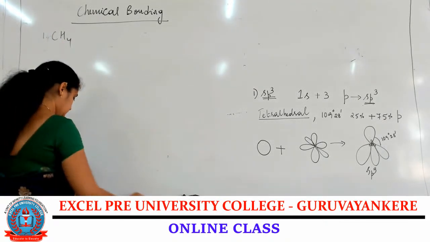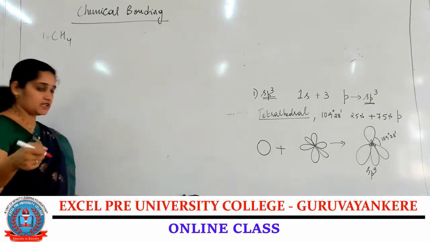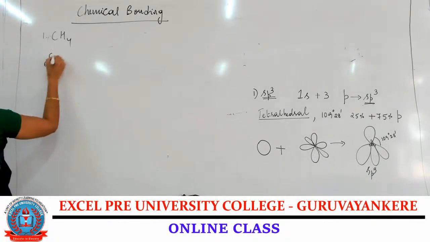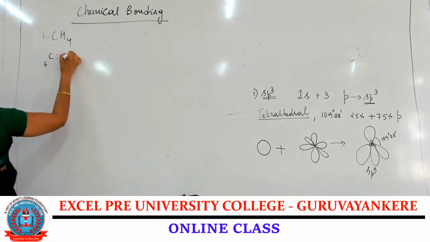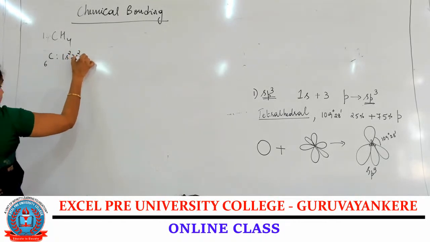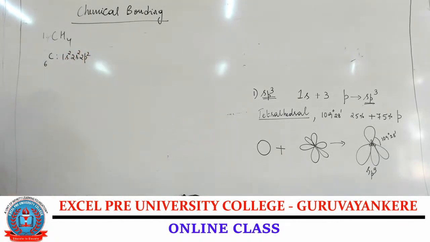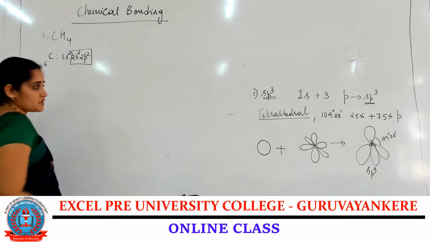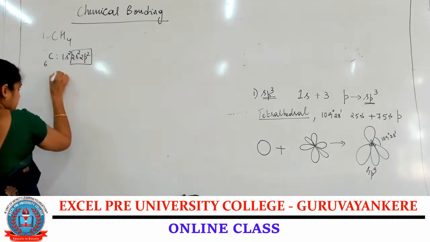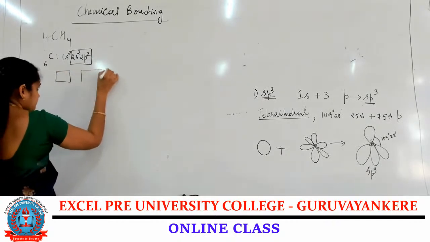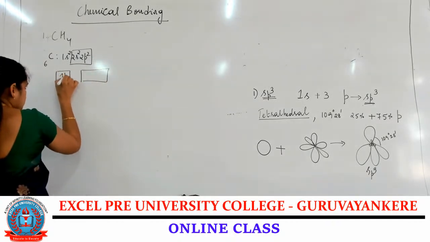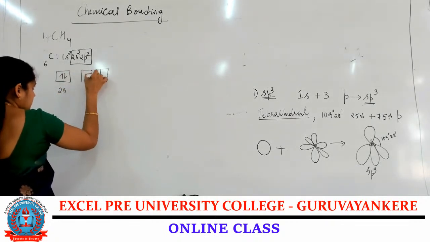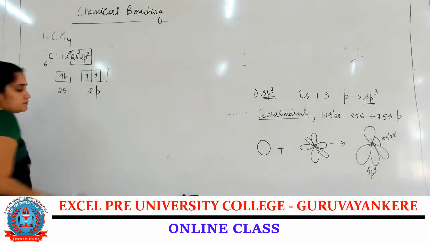Now let us write the electronic configuration. Carbon, the atomic number of carbon is 6, so the electronic configuration is 1s2, 2s2, 2p2. 2s2, 2p2 is considered as the valence shell. So if you write the box diagram for the valence shell, 2 electrons in the 2s orbital and 2 electrons in the 2p orbital.